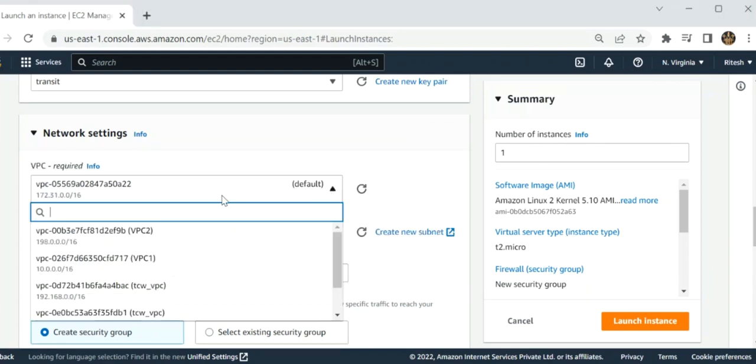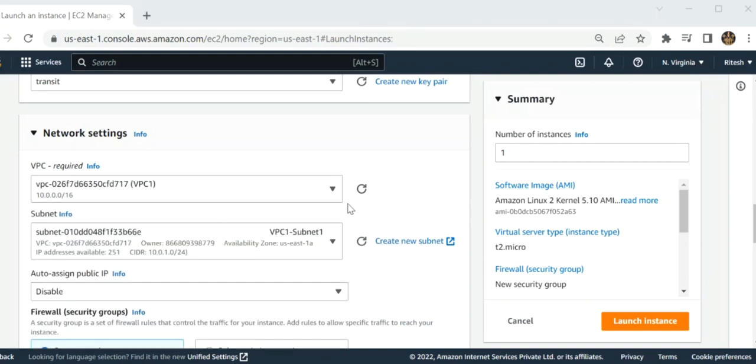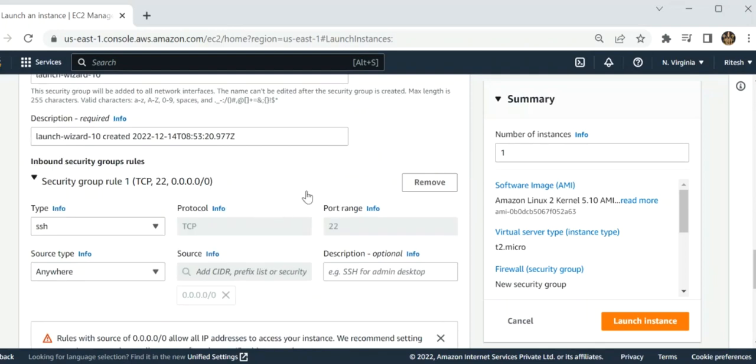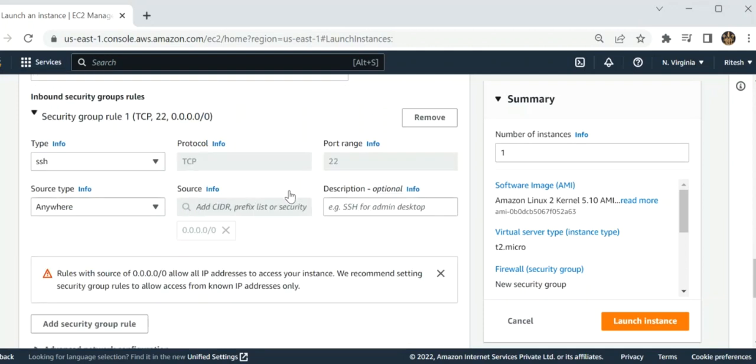Now I have to choose my VPC1 for this instance, and now I have to enable auto-assign public IP, because this is the public IP address which I will use for this instance only, and these all are good for going forward. And now I click on launch instance.